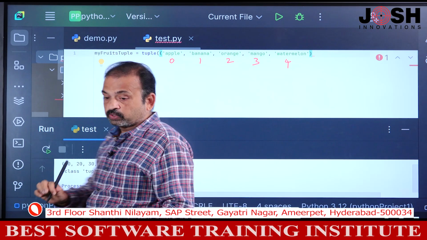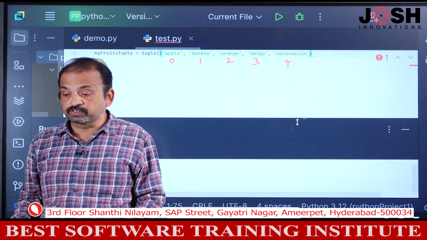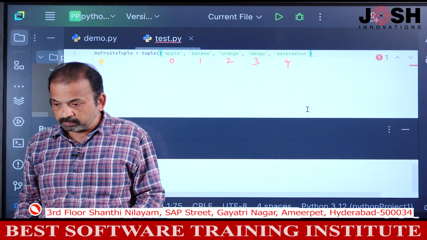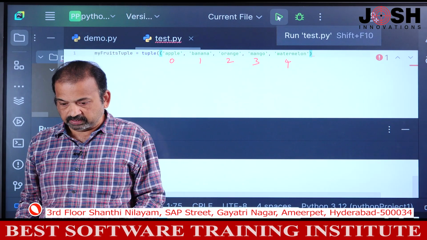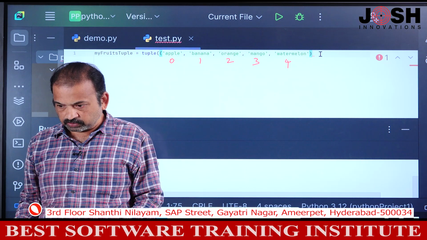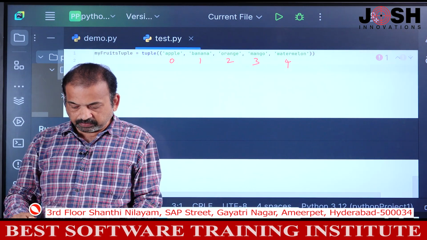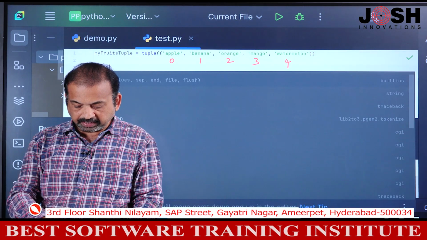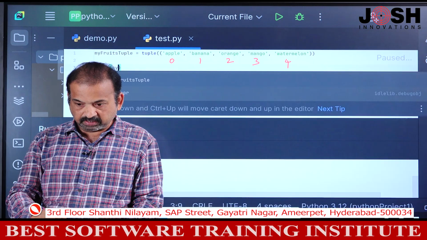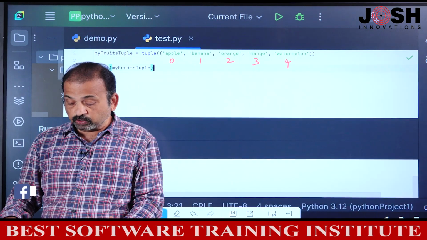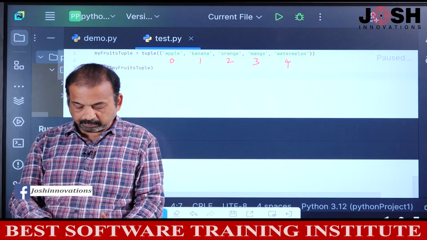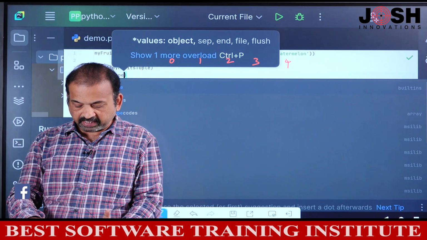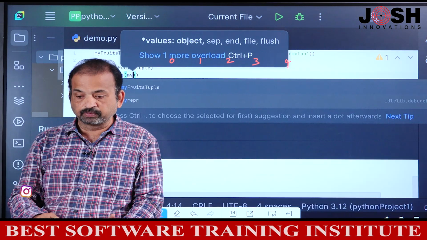Now this is also a tuple. This time I used what? Tuple constructor. I used the tuple constructor. So now we'll see. First we'll print this. Print my fruits tuple, and also I want to print the type of. So I'll say type in brackets, and I'll specify my fruits tuple.